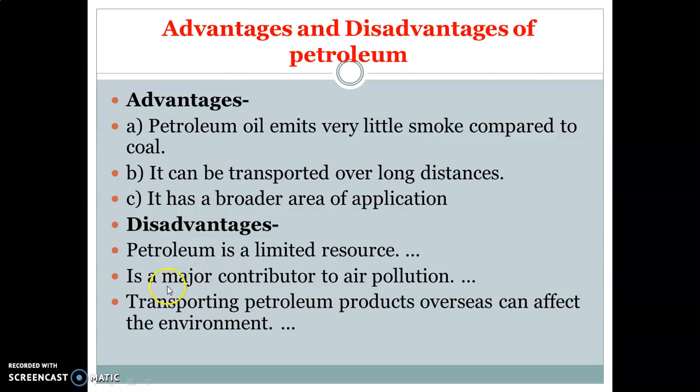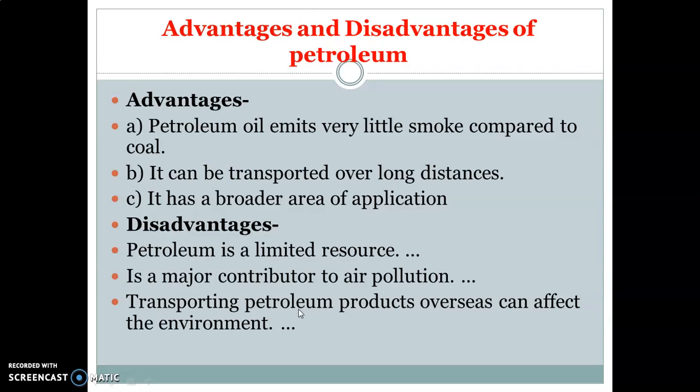Next disadvantage is petroleum is a major contributor to air pollution. Next is transporting petroleum products overseas can affect the environment. How does it affect the environment?